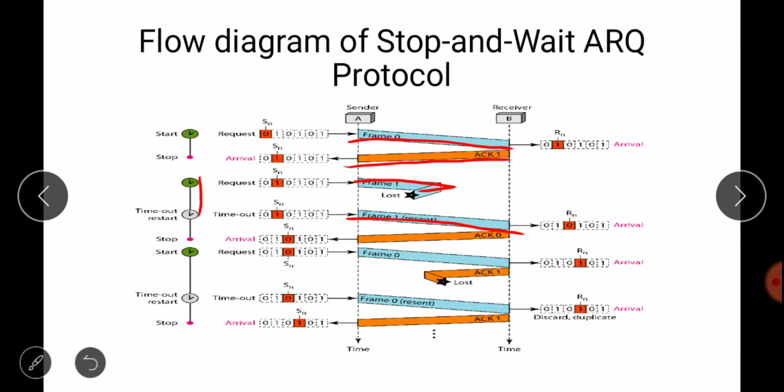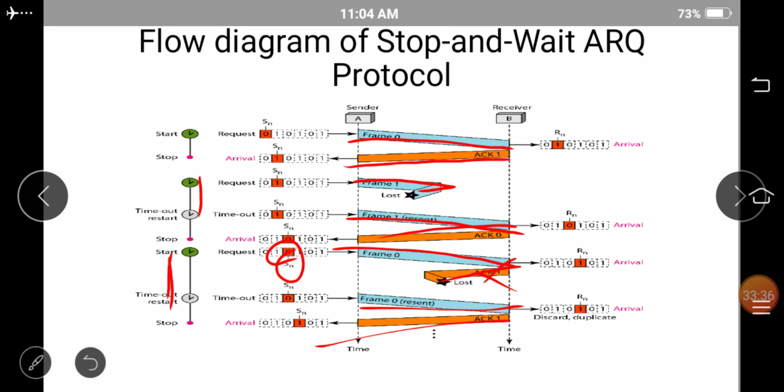The receiver has received it, so now the receiver wants frame number 0, because in stop and wait we are taking only modulo 2, so 0 1 0 1 we are taking. So ACK 0 will be sent again. Then the sender will go forward and send frame number 0. Again, let's suppose the receiver has sent the ACK and it is lost. After some time the timer of this particular frame will expire, so the sender will resend the frame, and again the receiver will send the ACK. So all three conditions we have covered in this flow diagram. This is how the stop and wait ARQ protocol works.